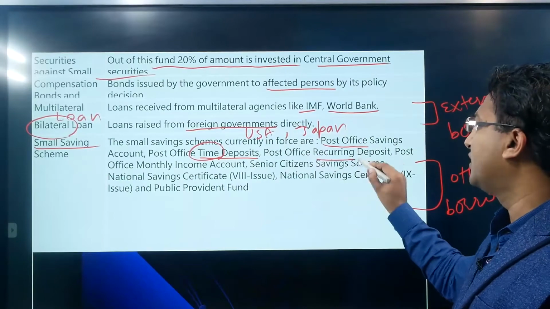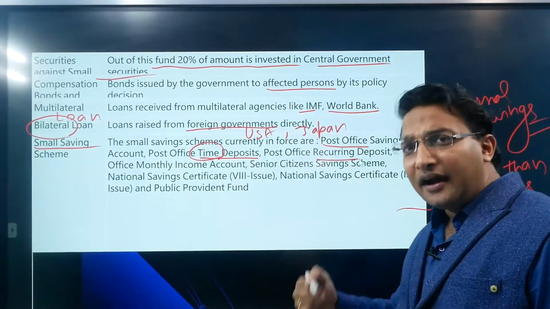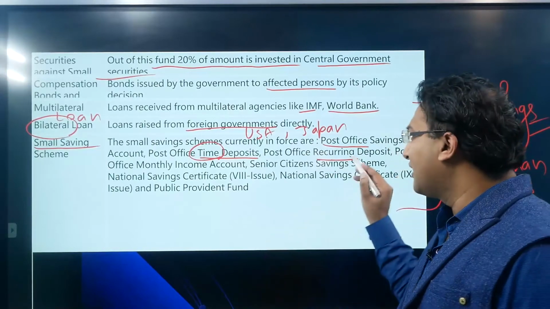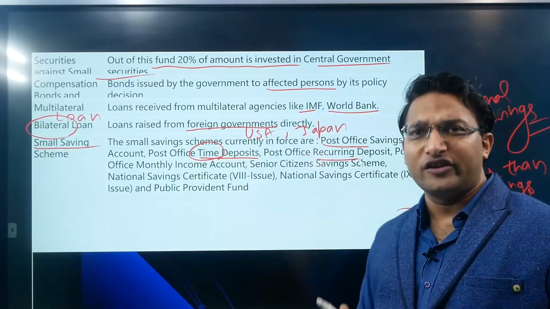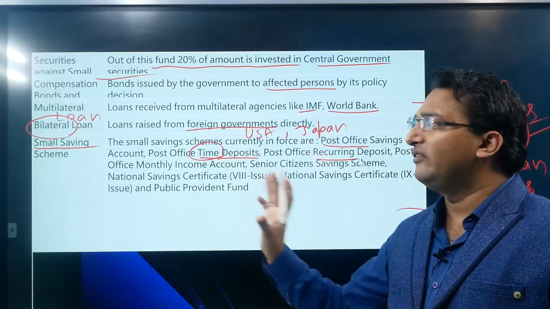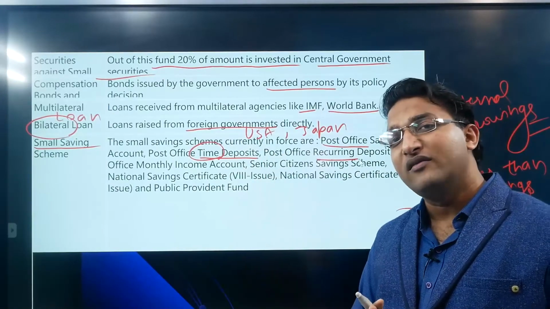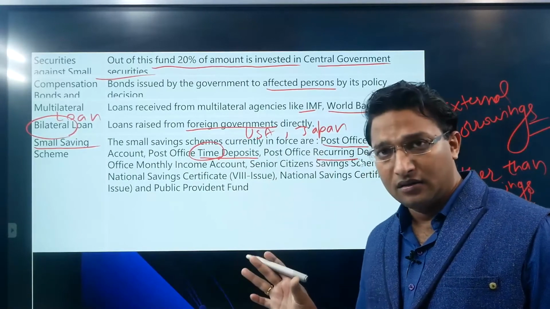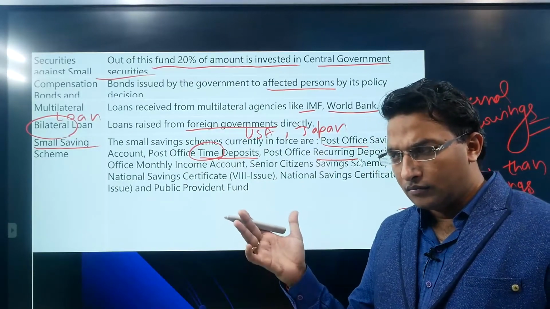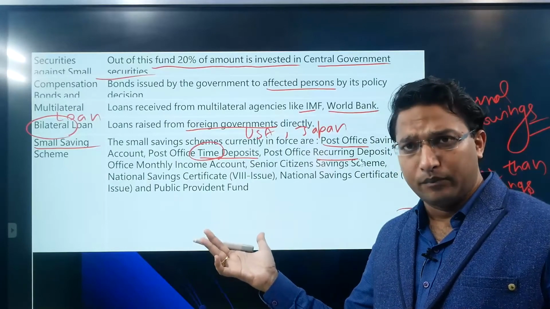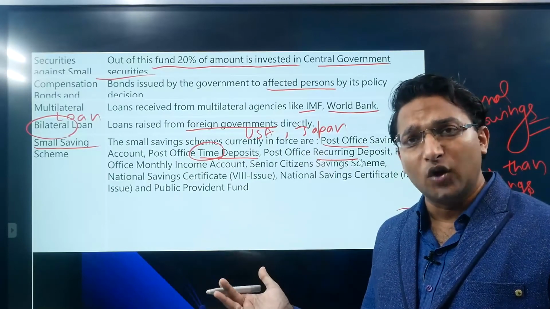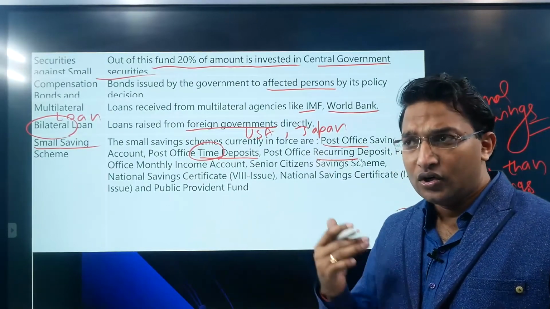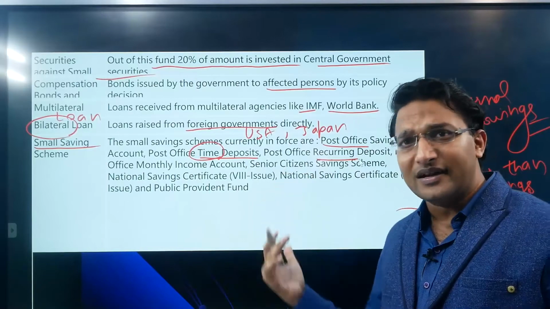Post office recurring deposit. Recurring means which happens again and again. So every month the person deposits 10,000 rupees. This is a recurring deposit. All the post office accounts are small saving schemes. Why are they part of the small saving scheme? Because the post office is not a bank. In recent times India Post Payments Bank has been opened, but it is different from the General Post Office. The General Post Office basically represents the government of India.